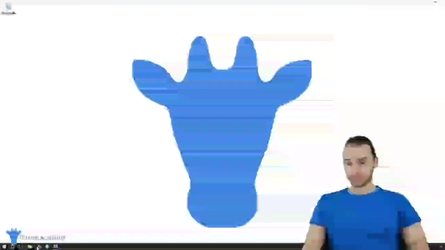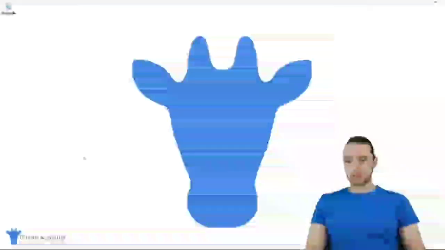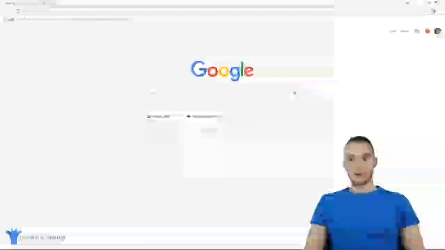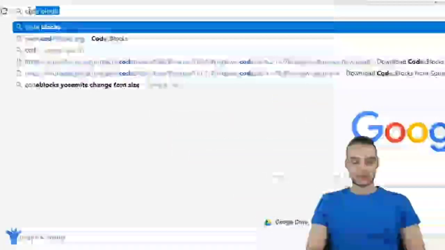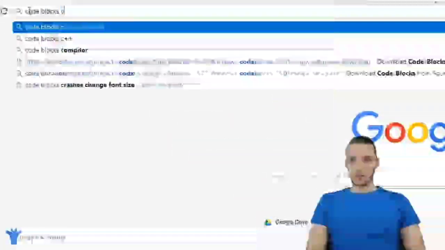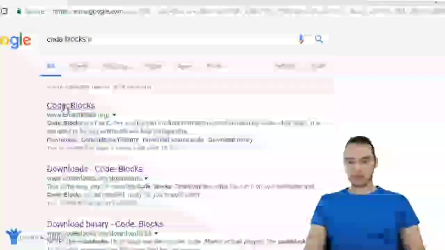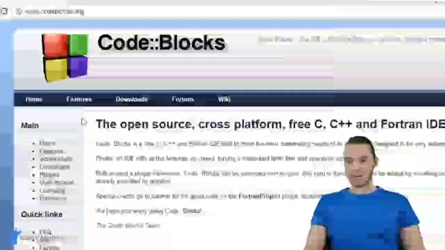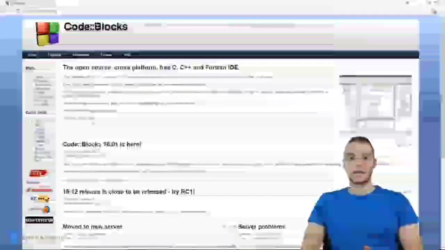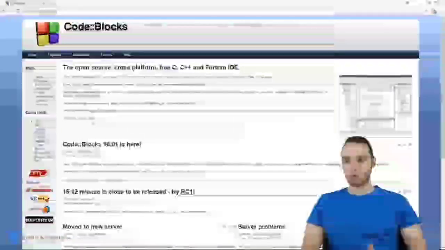So let's get started. I am going to come over to my web browser, and I'm just going to go up to the Google search bar, and I'm going to search for a program called CodeBlocks. So just type in CodeBlocks C, and this link should come up. It's codeblocks.org. Now, this is an integrated development environment. It's basically a text editor that will make it really easy for us to write our C programs.